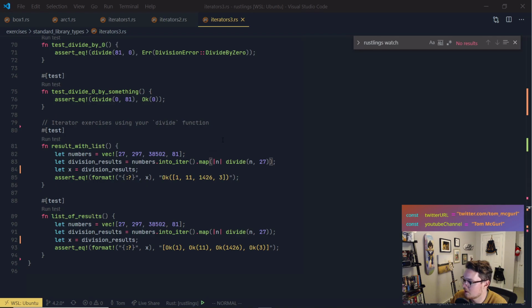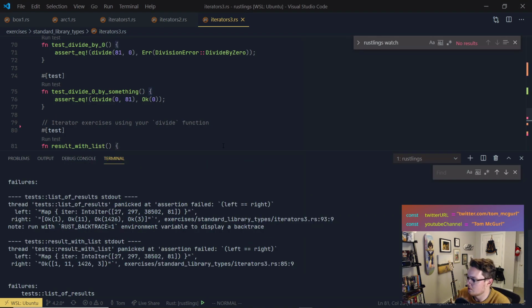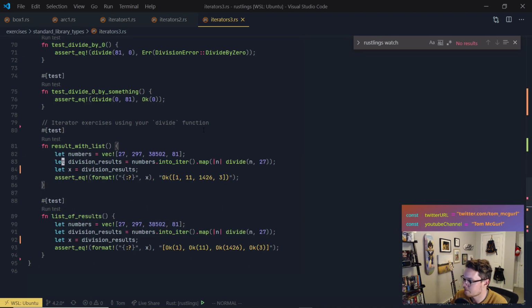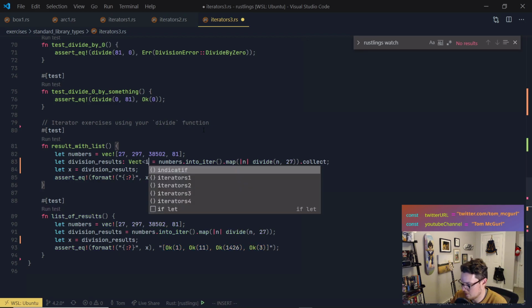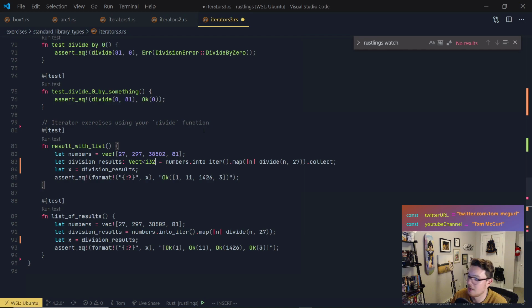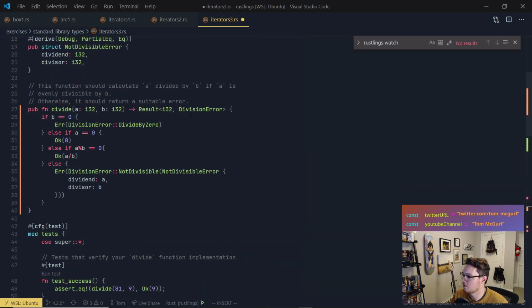So let's see, what can we do here to make this work? Let me take another look at this. This is just the map. So let's go ahead and try collecting this. Let's collect it as a vector of, well, it needs to be a vector of option, or sorry, it has to be a vector of results, I believe. Results, what does our thing return? This.